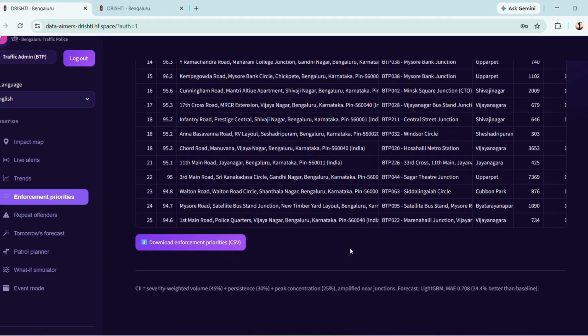Now, there can be some numbers which will show 18, 18, 18. That means all three locations have the same priority. That means all three locations should be considered with the same priority.